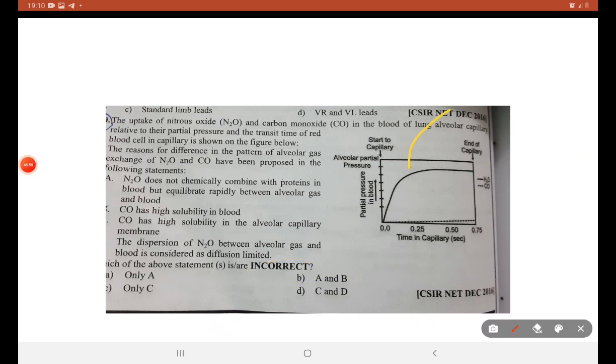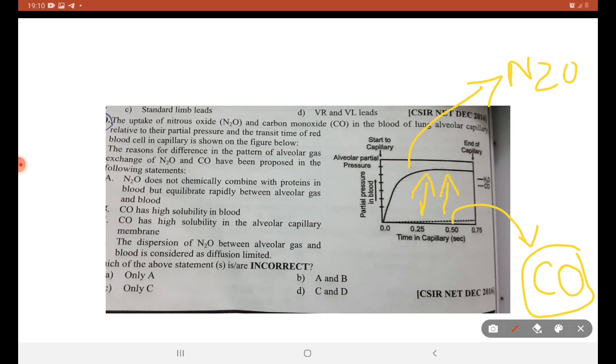This thick solid line is nitrous oxide and this is carbon monoxide. It takes time to reach saturation. It is very evident that carbon monoxide has very high solubility.